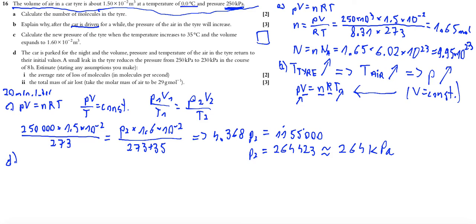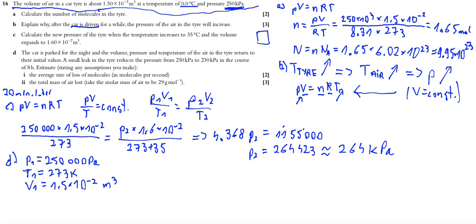Okay, so let's look. Here we have some parameters. We know that the initial pressure, P1, is 250,000 pascals. We know that temperature T1 is equal to 273 kelvins, and volume V1 is equal to 1.5 times 10 to the power of minus 2 meters cubed.